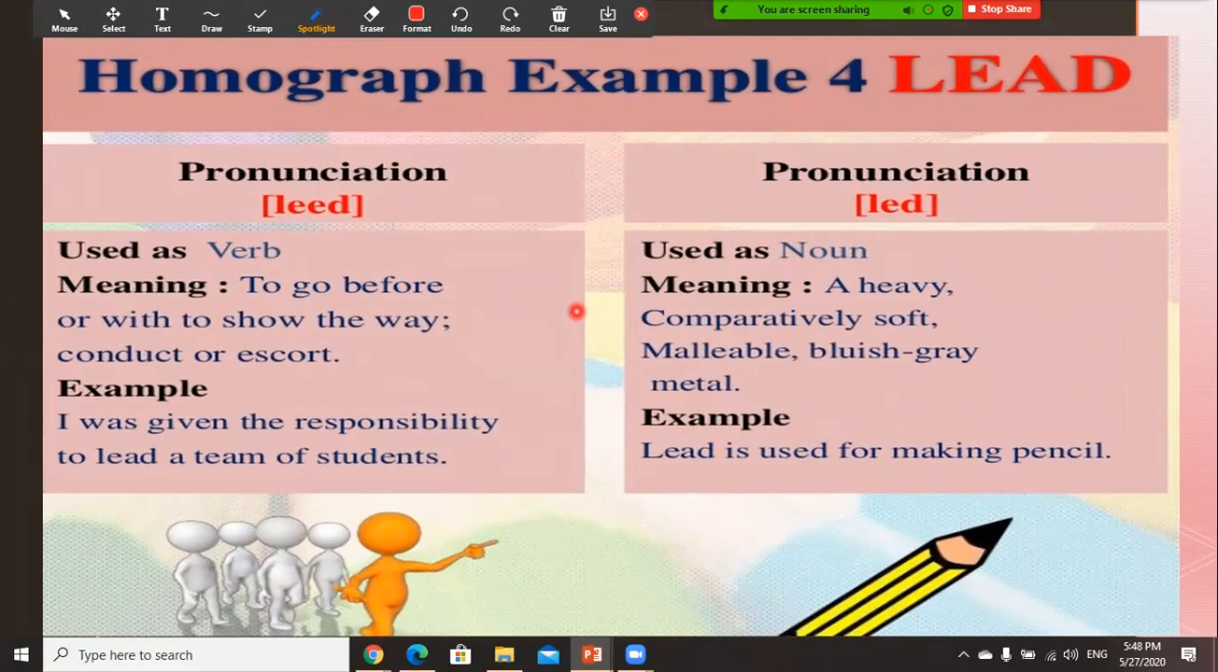Lead and led. The first lead, it's a verb: to go before or with, to show the way, conduct, or escort. I was given the responsibility to lead a team of students. Lead here is used as a noun, meaning a heavy, comparatively soft, malleable, gray metal. Lead is used for making pencils.